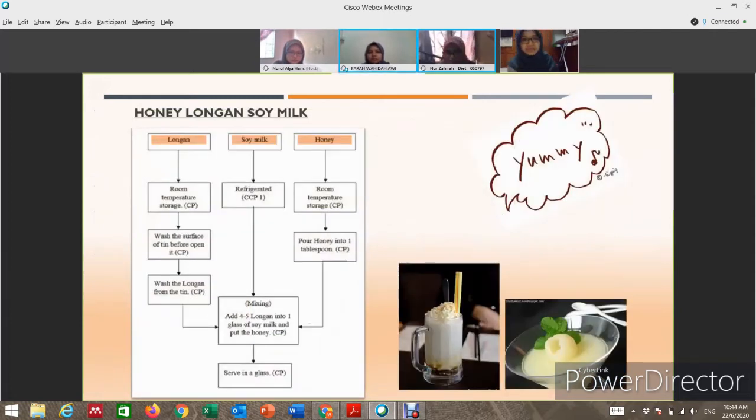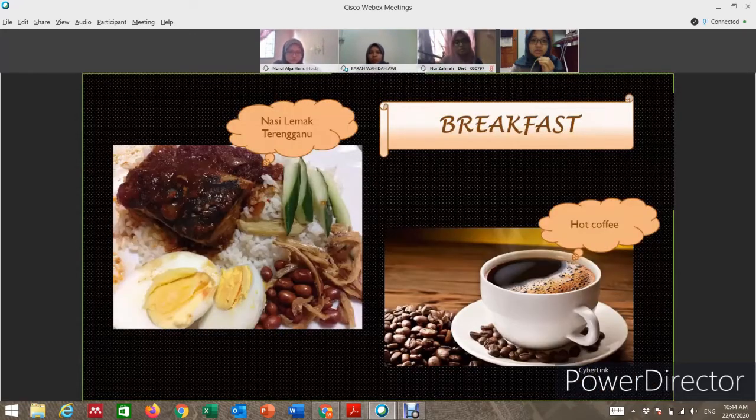There is no CCP here as we receive the ingredient from supplier in good and correct condition and safe to be consumed. Okay, next is the menu for breakfast, which is nasi lemak in Terengganu style and hot coffee.